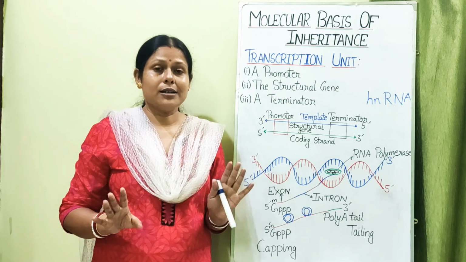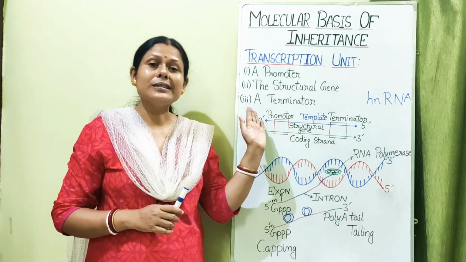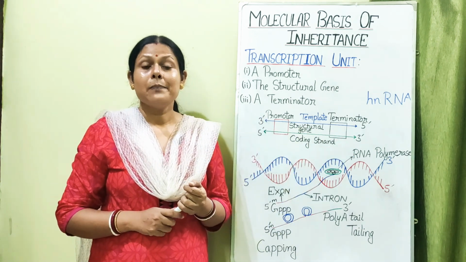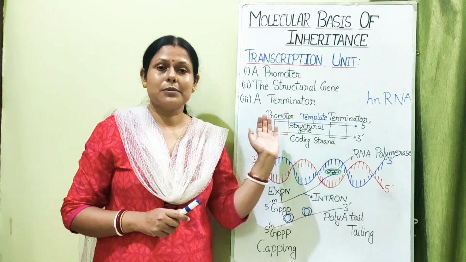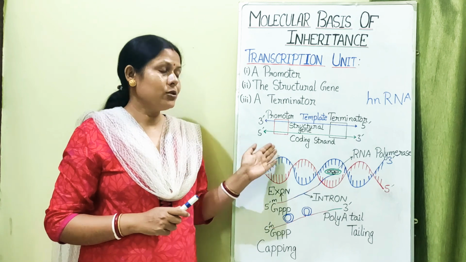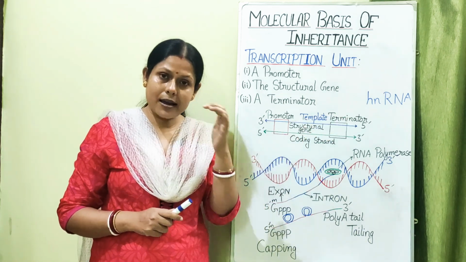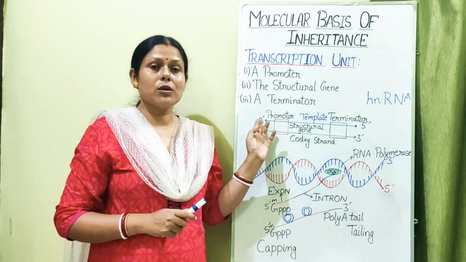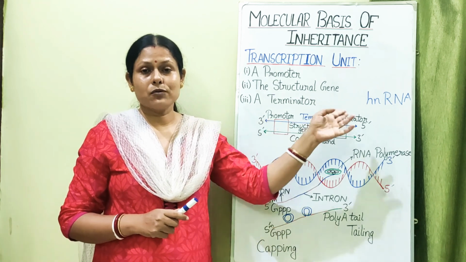So to avoid that complication, always only one strand of the DNA is transcribed, which has the polarity 3' to 5', not the other strand of the polarity 5' to 3'. It is rare, but generally it is always from the strand which is 3' to 5'.